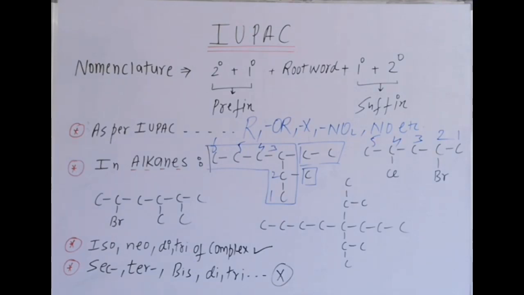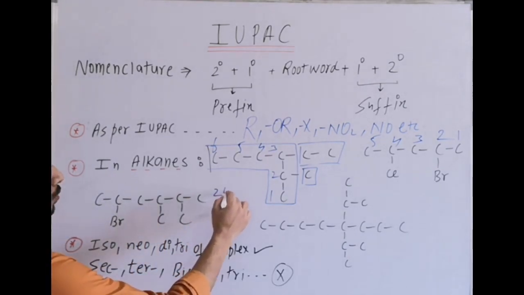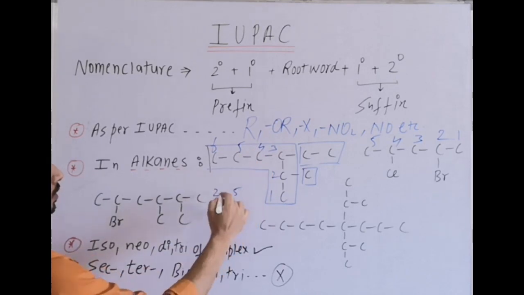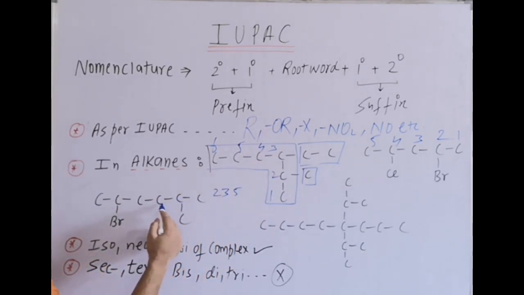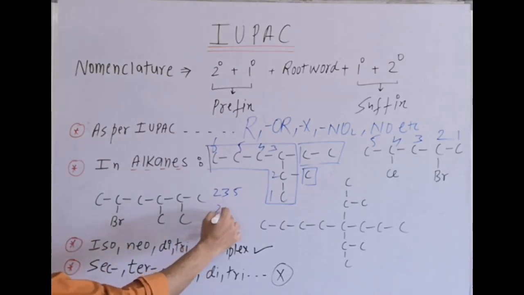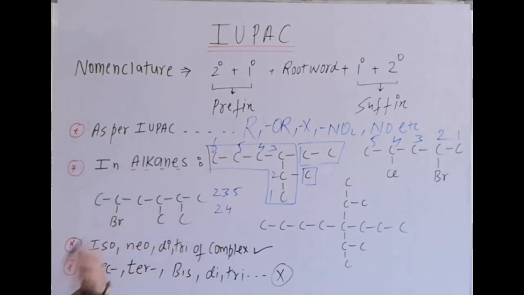Now in this case, we have selected the longest chain. Then we give minimum number to substituents. If we start from right side, 1, 2, 3. Second and third position, 4, 5. So what is the substituents? 2, 4, 5. From the right side, it is 2, 4, 5. If you start from left, 2, sorry, it is 2, 3. 1, 2, 3, 5. 2, 3, 5 is from the right side. From the left side, it is 2, 4, and then 5.